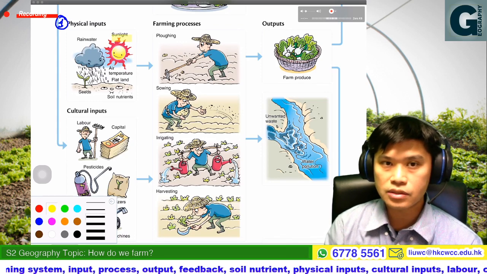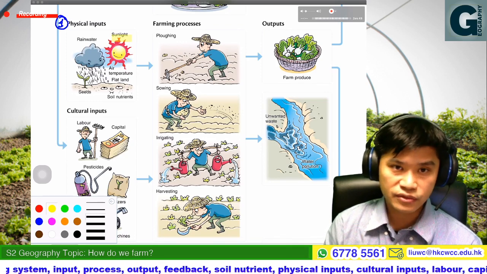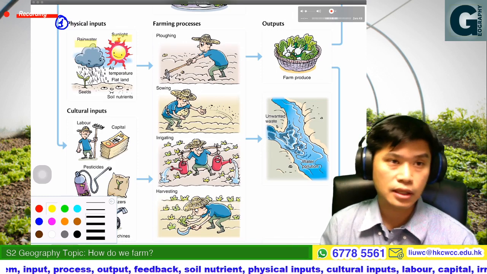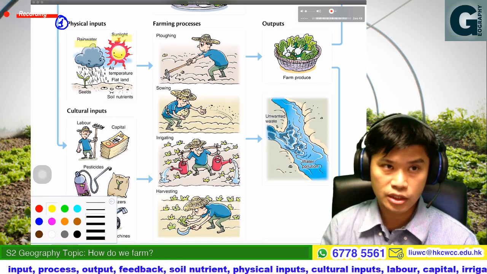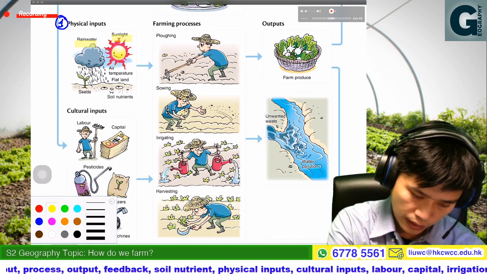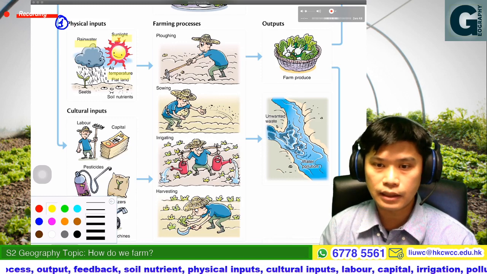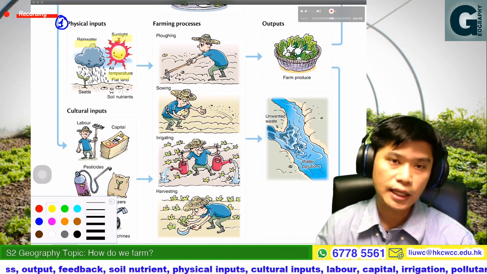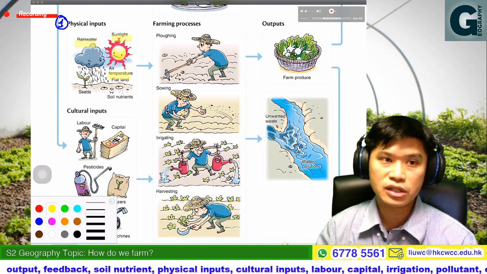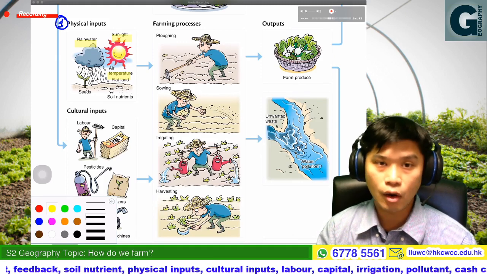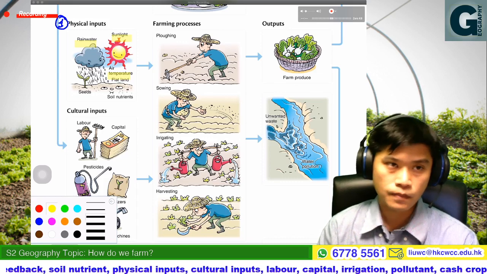Without sunlight, the plant cannot carry out photosynthesis and cannot grow. Rainwater, so water for irrigation. Air temperature. You should know that the plant must be grown at a certain temperature. If it is too cold, the plant cannot live or cannot grow.